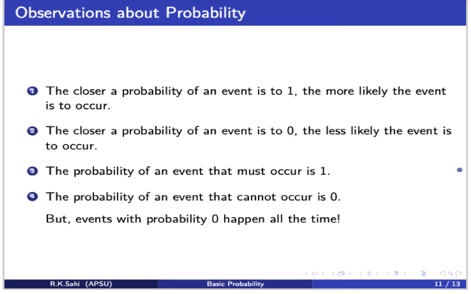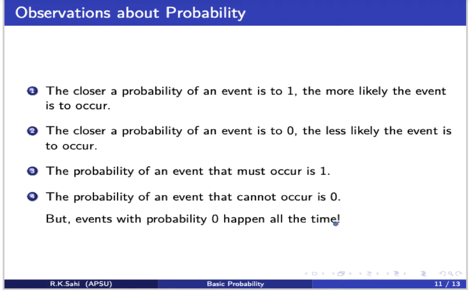The closer the probability of an event is to 0, the less likely the event is to occur. Now it's very bright, shiny, the sun is there, and then we say the probability of rain happening is very, very close to 0. So the probability of an event that definitely must occur is 1, and the probability of an event that cannot occur is 0. Events with probability 1 definitely happen; events with probability 0 never happen.